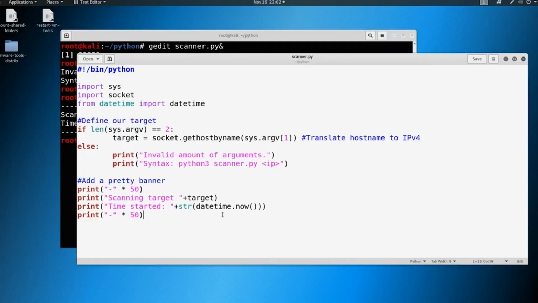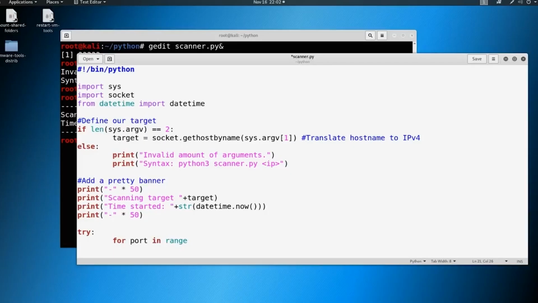So the next thing we're going to do is what is called a try statement. We're going to try to do something, and if we can't do it, we have exceptions. So you'll see what this looks like when it's all built out. Go ahead and type try, and you're going to see try later as well when we get into exploit development. So we're going to do a for statement. So for port in range.